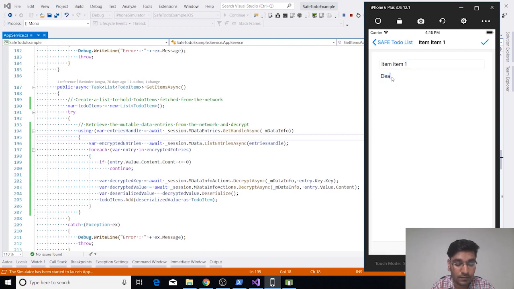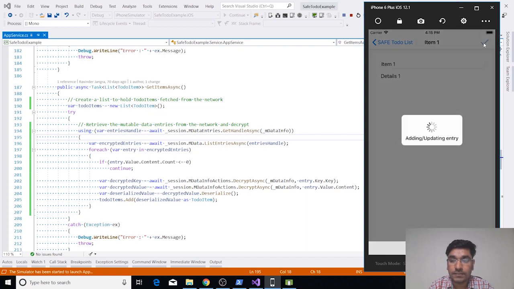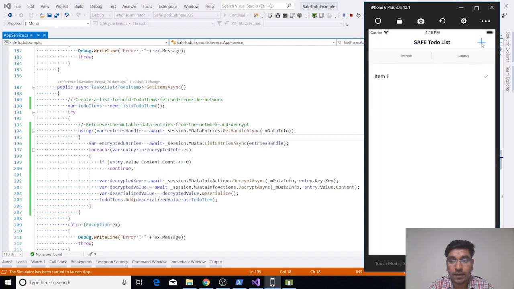And we can add details also. We have item one and details one. This is our first item in our to-do list, and we can then try adding item two in our list. So now we got two items, and same way as Android, we can try marking our item completed, and it will show a green check on the item which has been already completed.